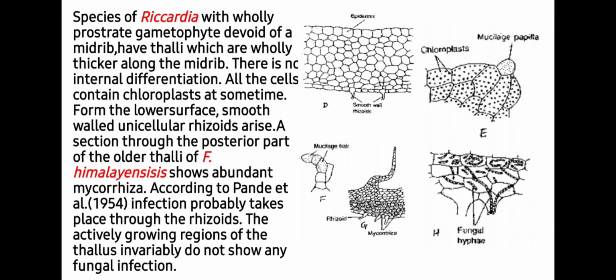Species of Riccardia with wholly prostrate gametophyte are devoid of midrib, and have thalli which are wholly thicker along the midrib. There is no internal differentiation. All the cells contain chloroplasts at some time. From the lower surface, smooth-walled rhizoids arise. A section through the posterior part of the older thalli of Fossombronia himalayensis shows abundant mycorrhiza. So this is special and unique in case of members of Metzgeriales, especially Fossombronia himalayensis.